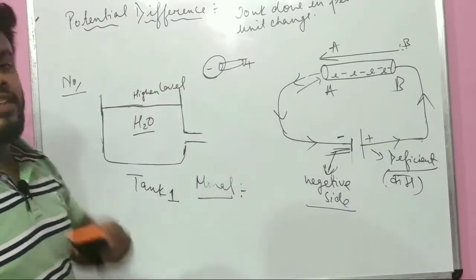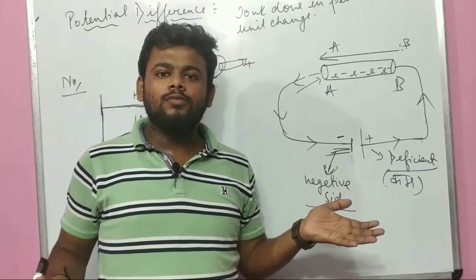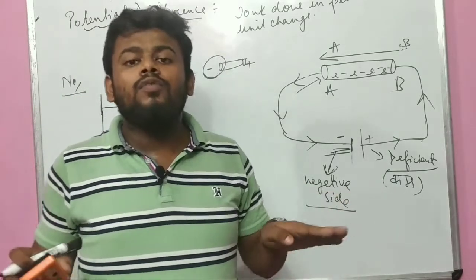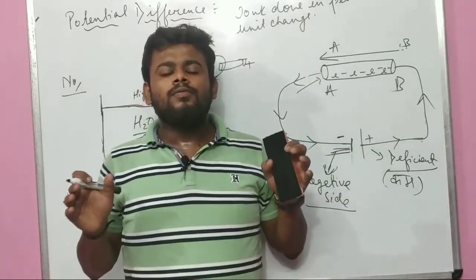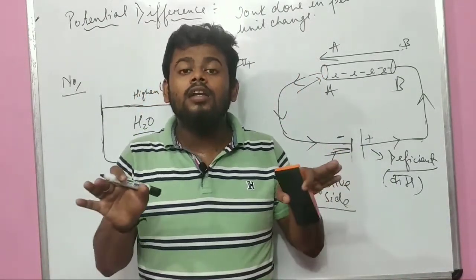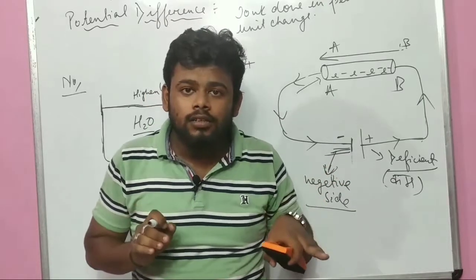What is a potential difference? What conclusion did we get? That without potential difference, current cannot flow from one place to another.